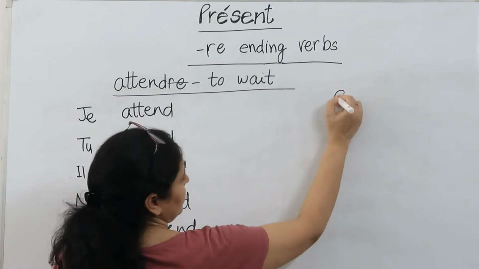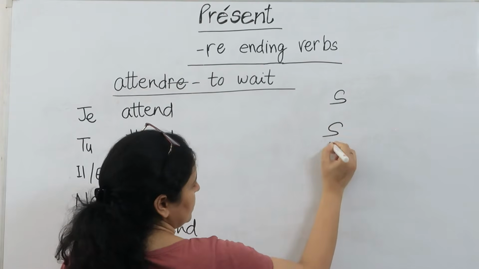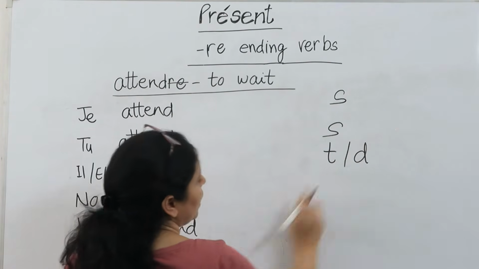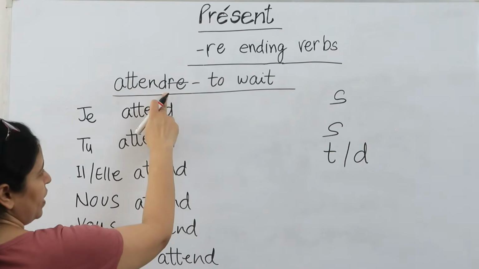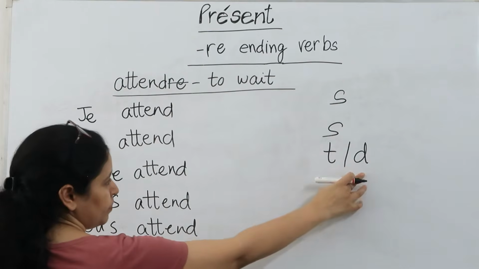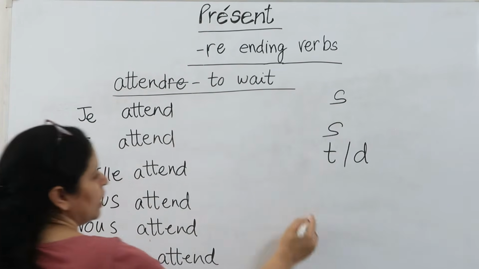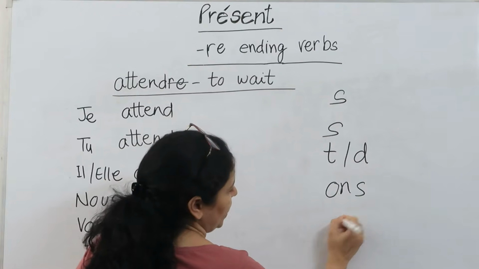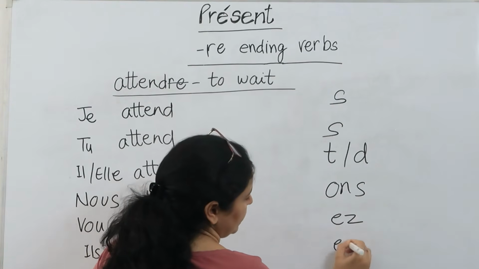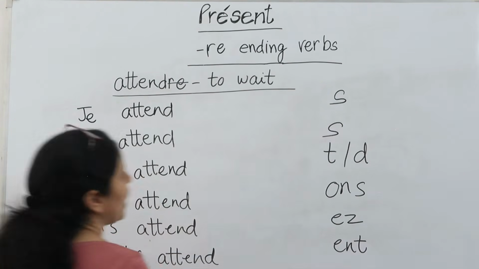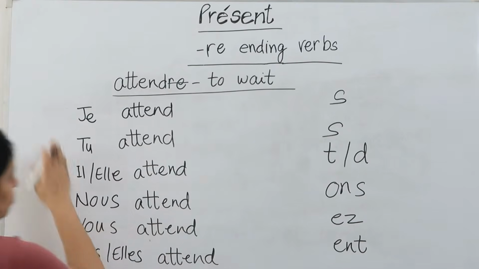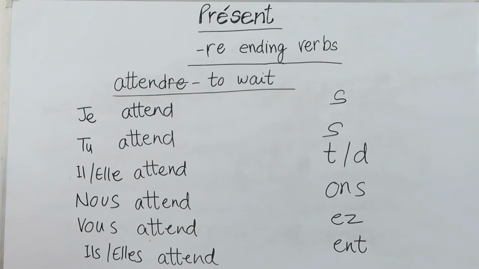The endings are S, S, T or D. If the verb has D already in its spelling, we'll write D. Otherwise, we'll take T. Few verbs will have T here. Then comes ONS, EZ and ENT. I have written here all the endings according to the series of pronouns I have written this side.